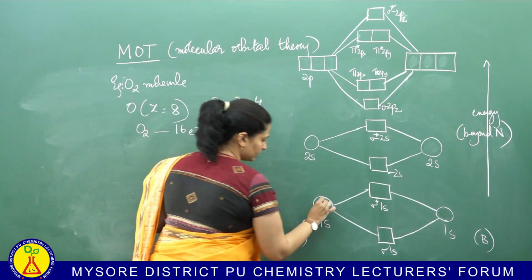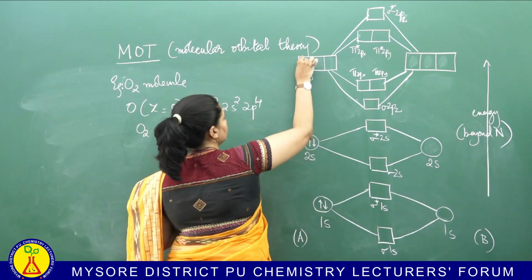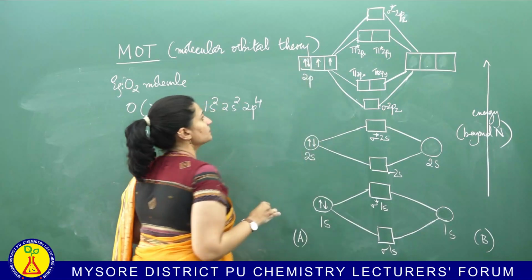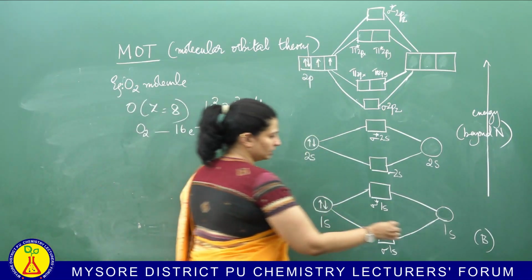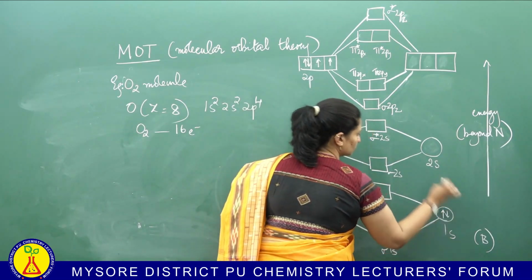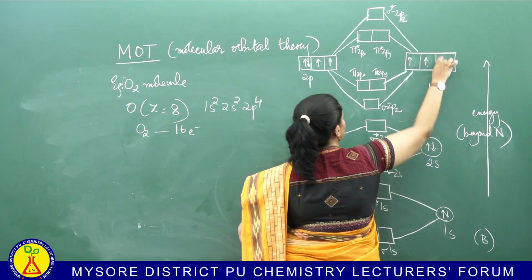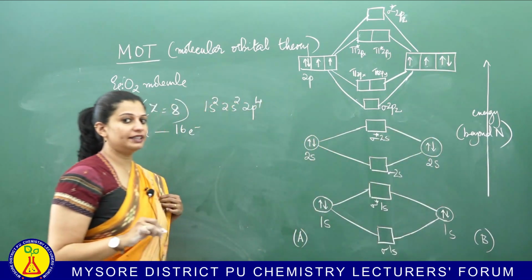So, let me draw the diagram. 2, 4, 5, 6, 7 and 8. So, you have how many electrons? 8 electrons in one atom. Similarly, for the other atom also 2, 4, 5, 6, 7 and 8. So, you have a total of 8 electrons.